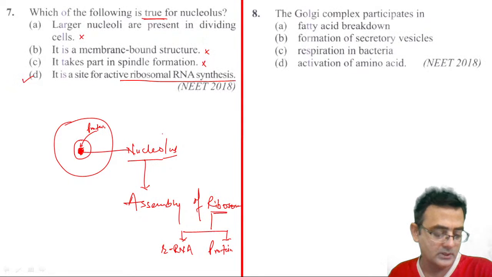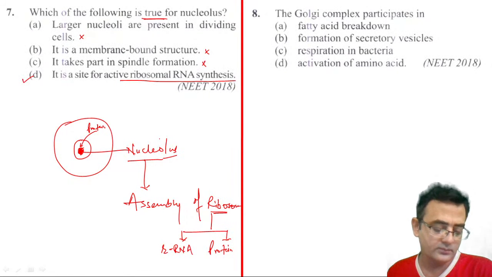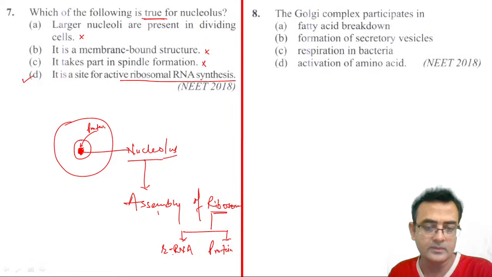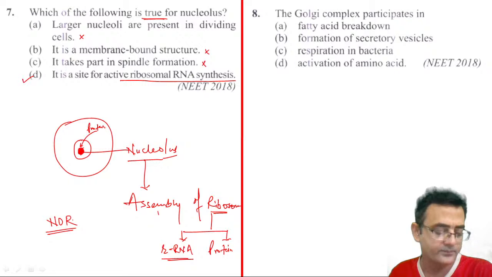Yeah, Ajay Tiwari, it's a collection of ribosomal RNA. Yeah, you are correct, Mr. Ajay. It's a collection of ribosomal RNA, right? Means rRNA, what we have written here, right? Actually, one more piece of information I'm giving here. There is a center which is called NOR, nuclear organizing region. So here the active rRNA synthesis takes place. Okay, Mr. Ajay Tiwari. All right.